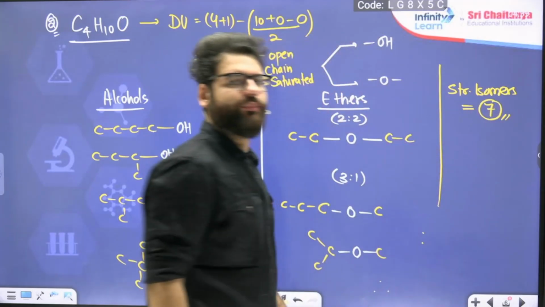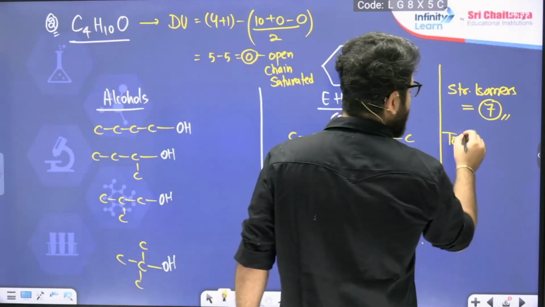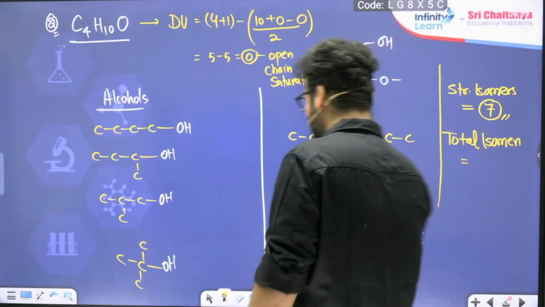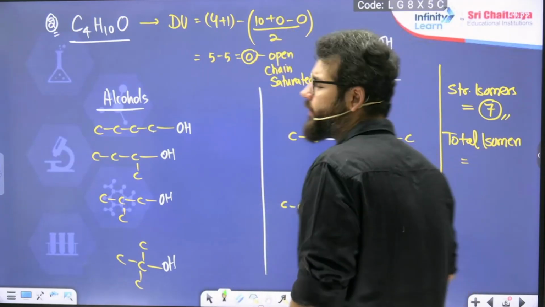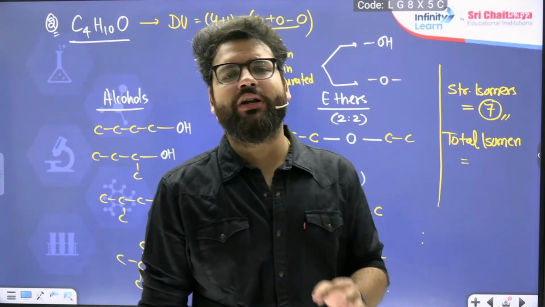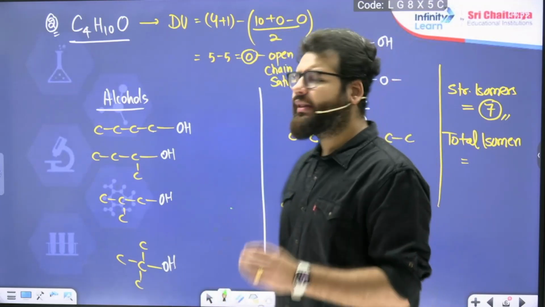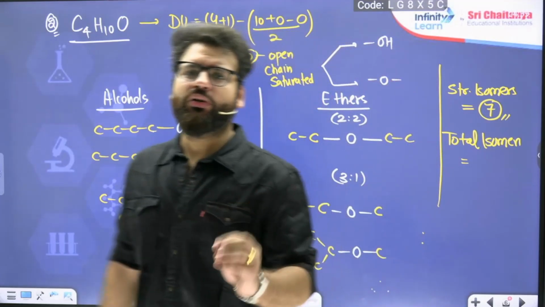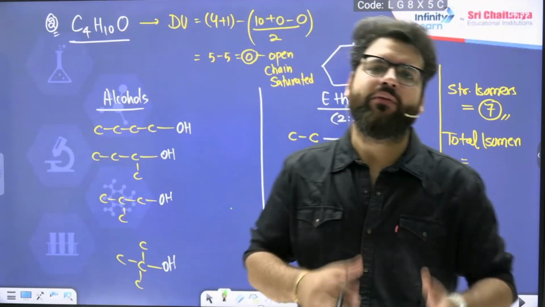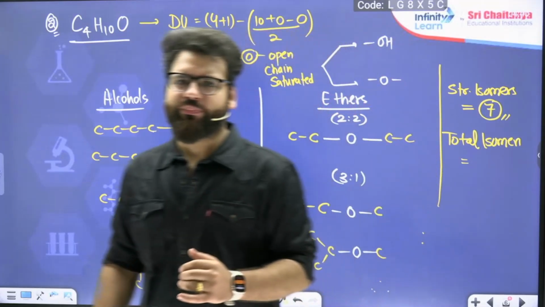7 would be the answer. If they ask you total isomers, total including stereo, then you will have to check for the optical activity as well, which depends on the chiral carbon. Any carbon which is attached to 4 different groups will show optical activity as well. In that case, you will have to count 2 compounds there. One is the compound that you have written, and one will be its mirror image that requires knowledge of optical isomerism. Okay?